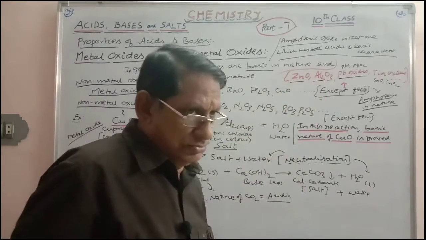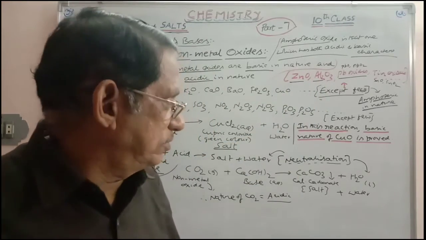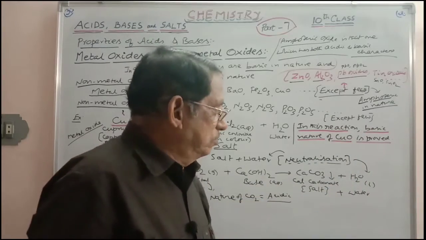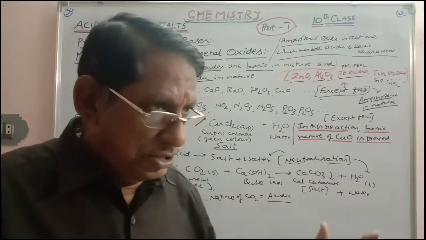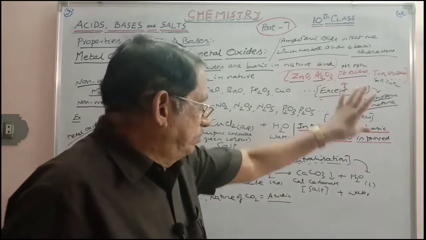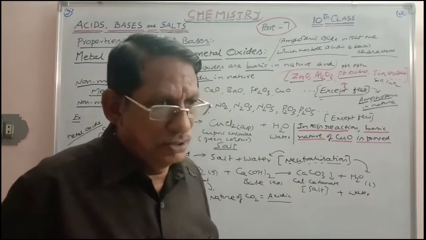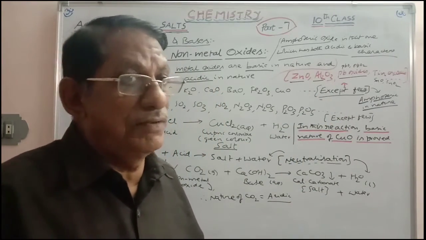These two are fine examples: zinc oxide and aluminum oxide. You can take As2O3, As2O5. Similarly, Sb2O3, Sb2O5, PbO, PbO2, SnO, SnO2. Like this, you can take, all these are amphoteric oxides.